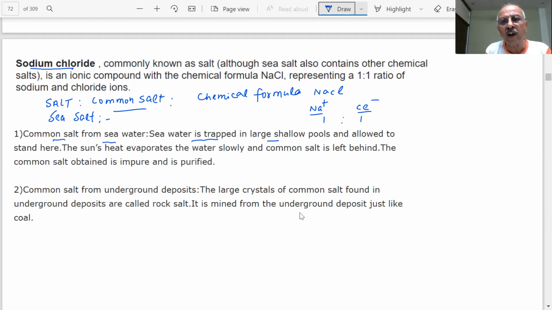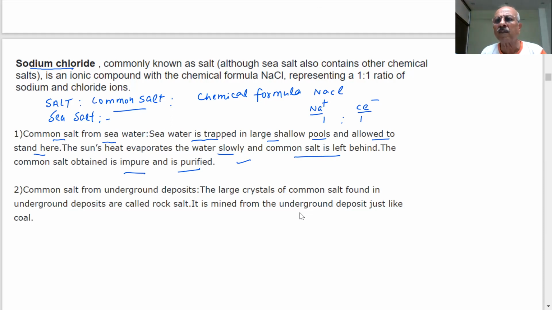Seawater is trapped in large shallow pools and allowed to stand there. The sun's heat evaporates the water slowly and common salt is left behind. The common salt obtained is impure and is purified. This is a very common method used to obtain common salt. You have seen this process somewhere. The people around areas with a lot of seawater, how do they prepare sodium chloride, NaCl? When the sun shines, the water will evaporate, and then what will be left behind? You will get common salt, but this will not be pure. So there is a need to purify it.